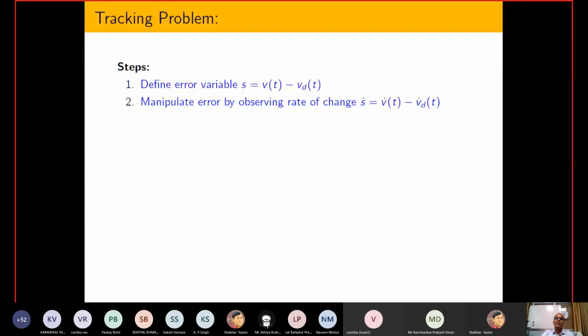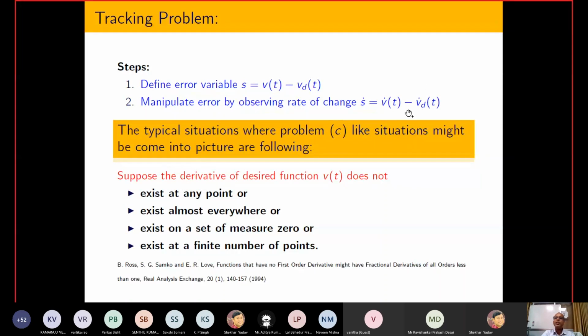So let us try to generalize. Now I am going to generalize that class of problem. I have some kind of error variable Vt minus Vd. I have to manipulate the error in order to guarantee that S equals 0, then Vt equals Vd, and obviously here you can see that Vd dot comes into the picture.